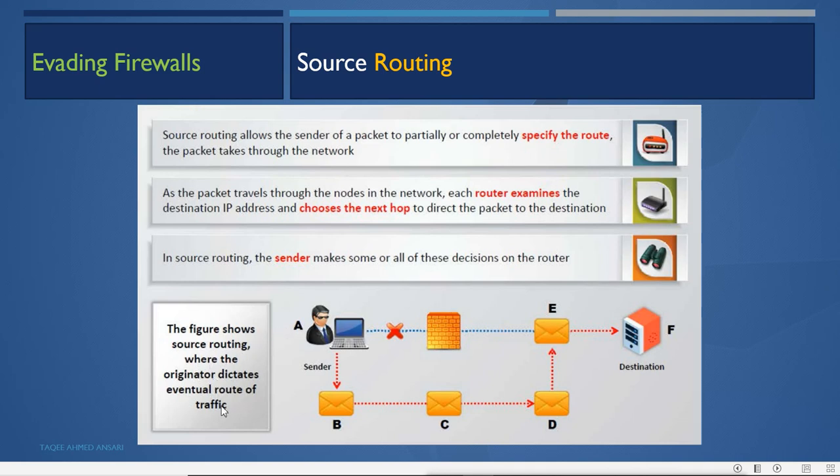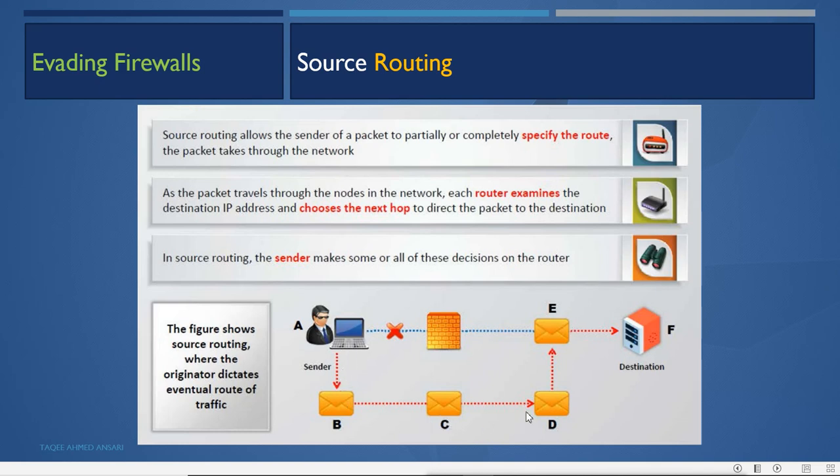For example, sender A, that is the attacker, wants to send data to F, the destination. But in between we have a firewall. When you send the direct packet, it is not going to reach the destination. So what will the attacker do? It will change the route.